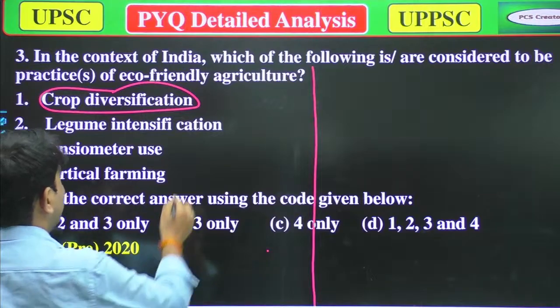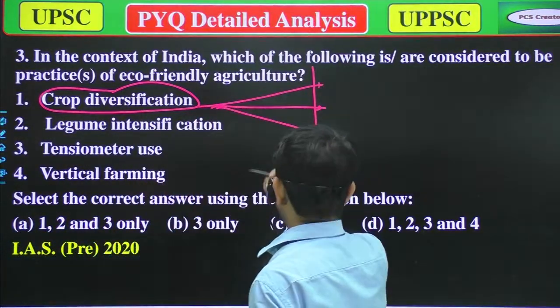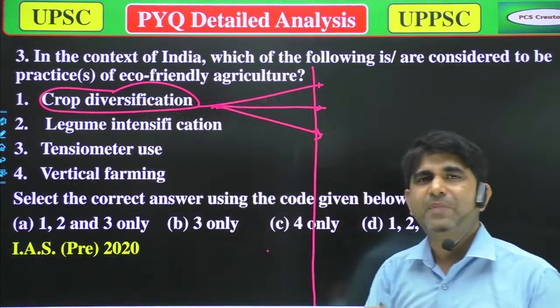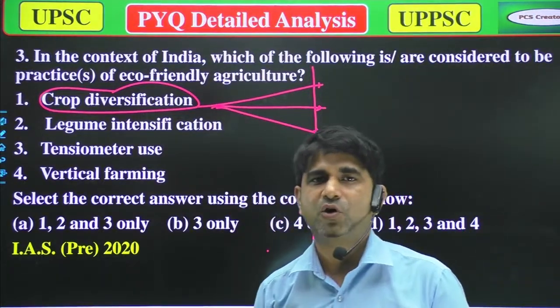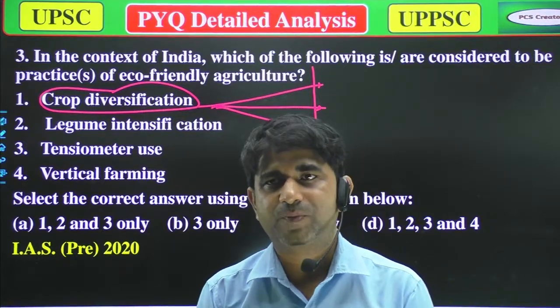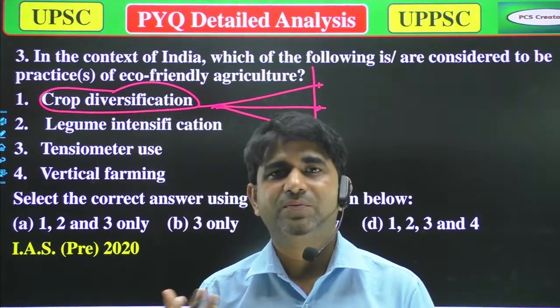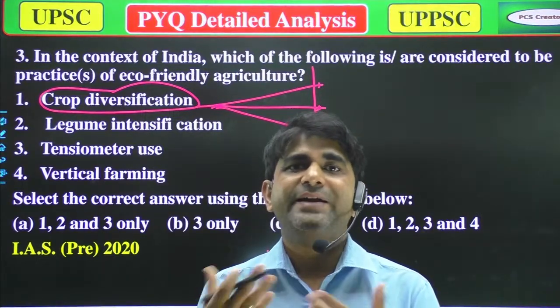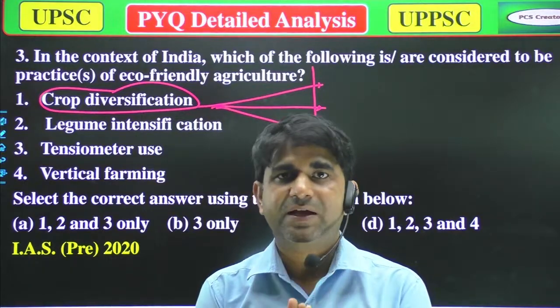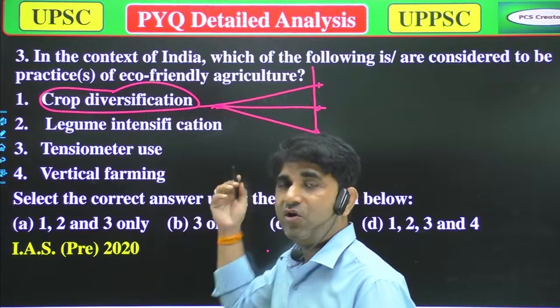In crop diversification, what happens there? If you are using many types of crops on the same land, like sometimes legumes, sometimes rice, sometimes wheat, sometimes mustard, if you are using many types of crops on the same land, that is known as crop diversification.